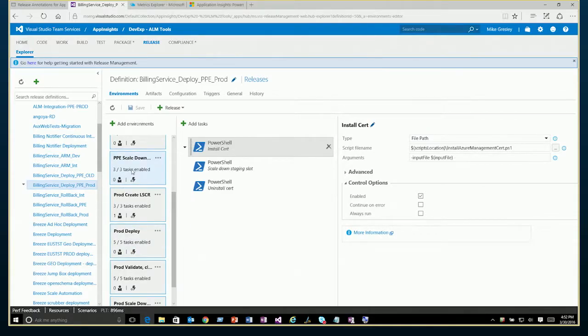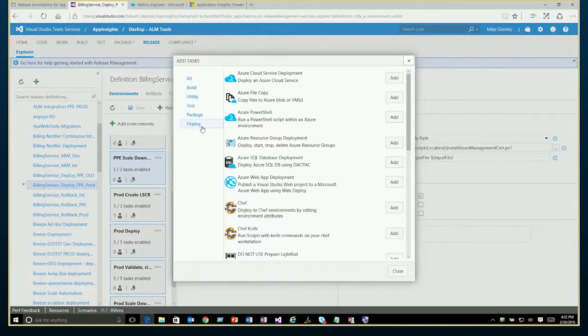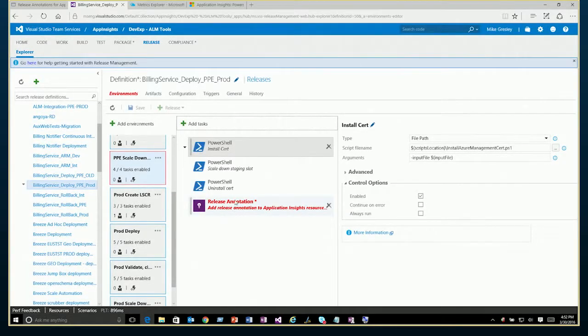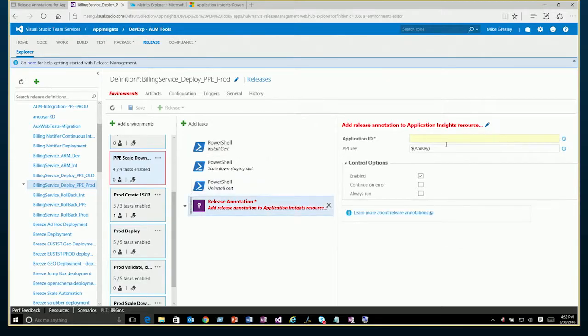But let's say we didn't have those added yet. Let's say we had a release that looks something like this, where we already had just some PowerShell steps. I can simply go to add tasks to my release script, and I will get the list of available tasks. And if we scroll down here, we can see that there is our release annotation extension that we added. If we simply hit the add button, it will add it to our list of steps. Then, of course, we complete all of the attributes over at the right, including providing the application ID and API key, etc. And once we do that, when this particular release runs, it will create a release annotation.